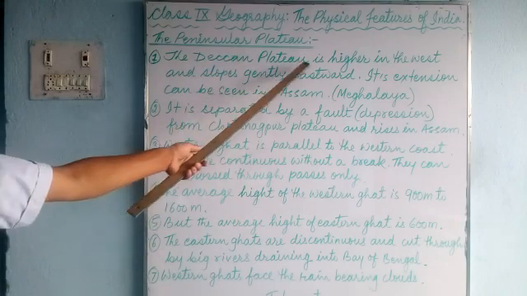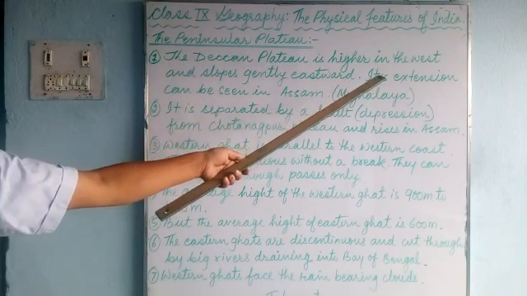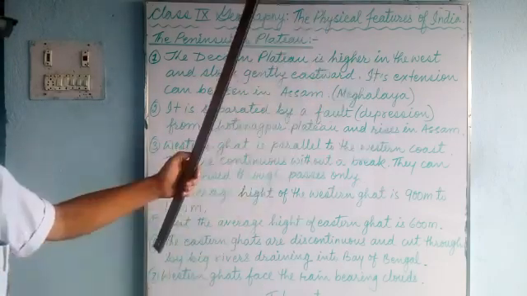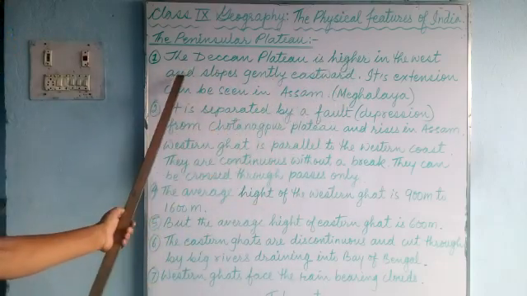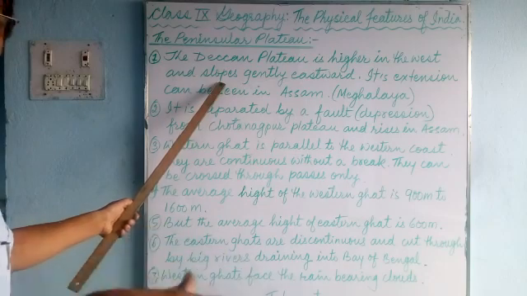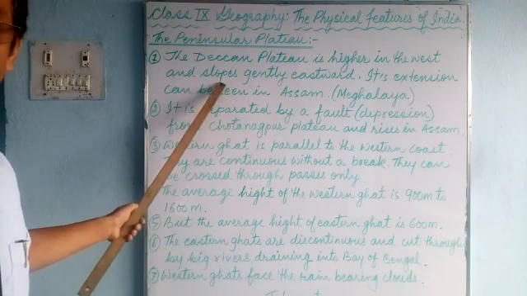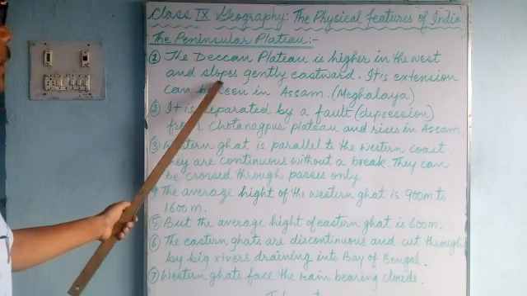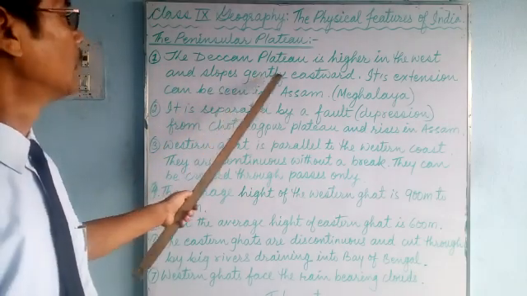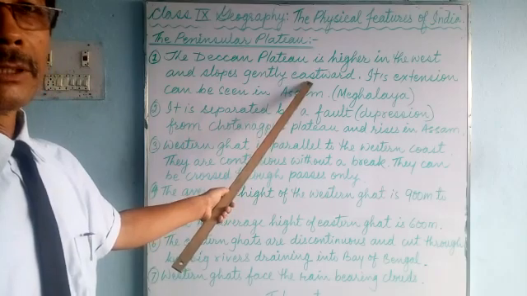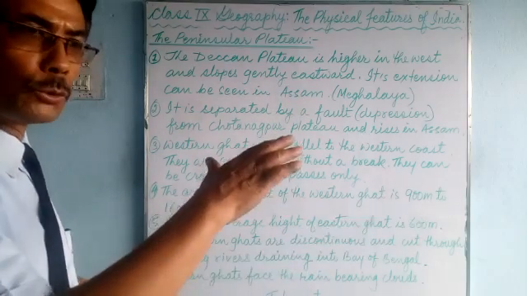The Deccan Plateau is higher in the west, towards Mumbai side, Goa, that is west. Deccan Plateau is higher in the west and slopes gently towards the east, towards Chennai, Madras, Bangalore. Slopes gently means gradually, eastward. That's why the slope is towards the east.